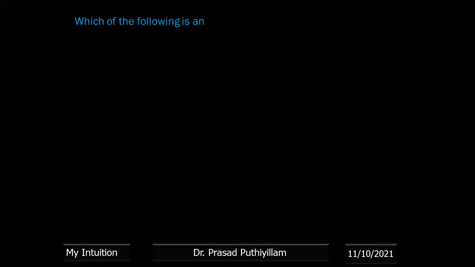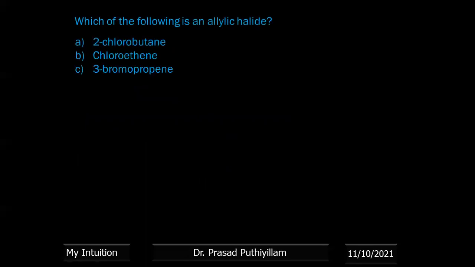Question number 2. Which of the following is an allylic halide? Option A, 2-chlorobutane; chloroethene; 3-bromopropene; 2-chlorotoluene. This is toluene. Okay, so I will check the structure of the first one.